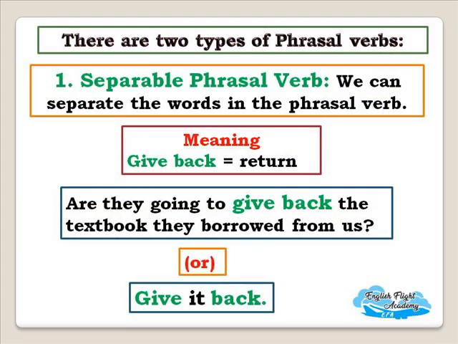One of the most important things to understand is there are 2 types of phrasal verbs. Separable phrasal verb: we can separate the words in the phrasal verb. Give back means return. Are they going to give back the textbook they borrowed from us? Or it can also be written as give it back. So here we are separating the phrasal verb. In the first sentence we are not separating it, we are writing it together. But in the second sentence, give it back, we are separating the phrasal verb. So it's a separable phrasal verb.